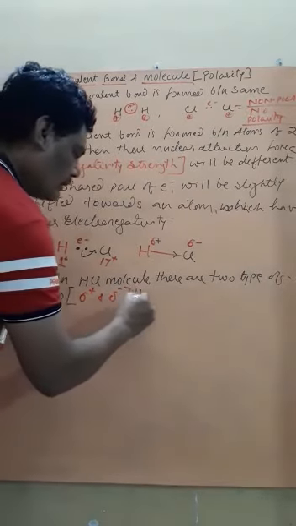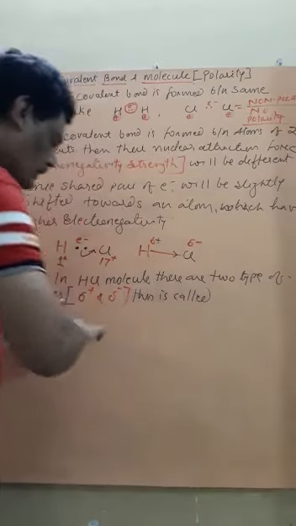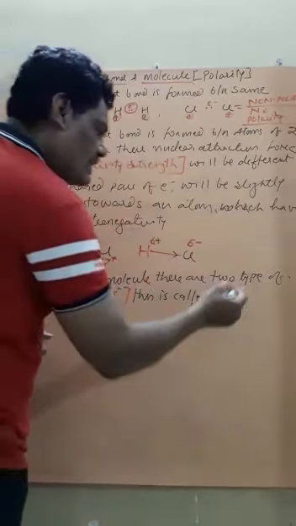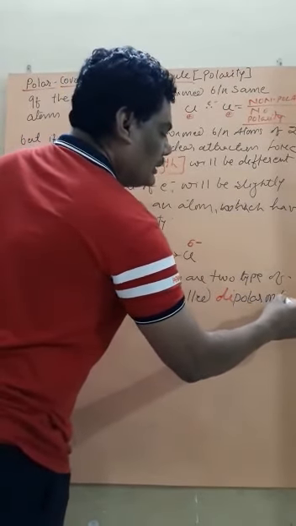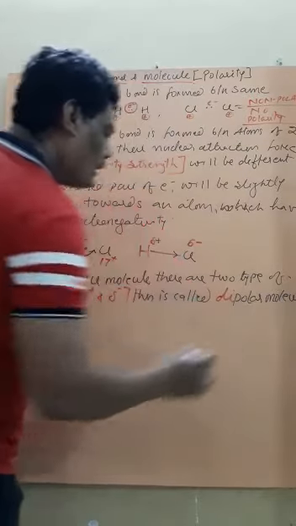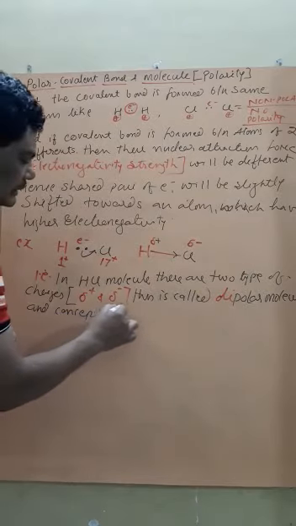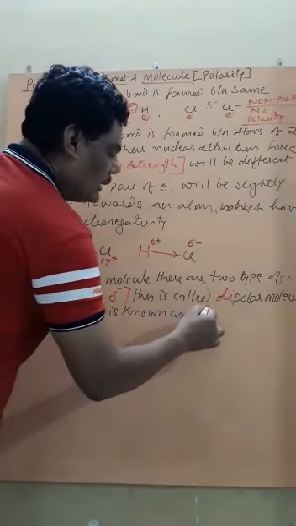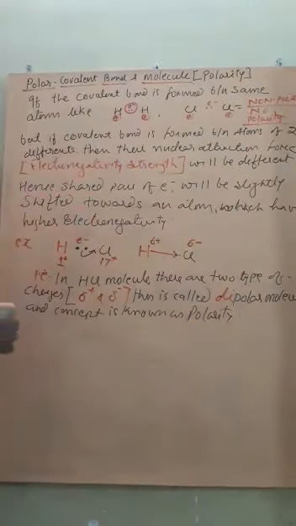This is called di, that is 2, and charges means poles. This is called a dipolar molecule, and the concept is known as polarity. So this concept is termed as polarity.